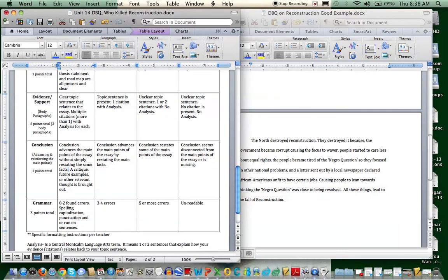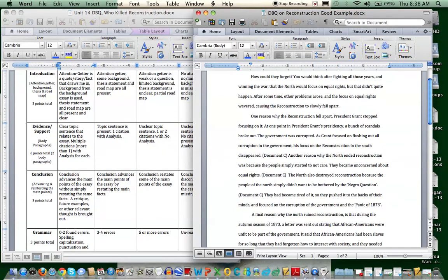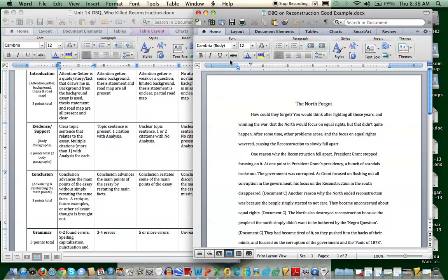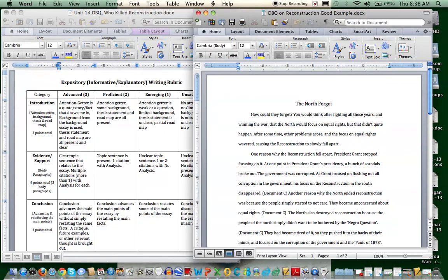Only one major run-on sentence in this, not much spelling or capitalization problem, so I gave him a 3 out of 3. So this person right here received a 14 out of 15, which is a very, very nice score. So as you're doing your DBQs, be mindful of some of these things, and maybe now you have a better understanding on how I'm going to grade these. But this was a pretty good paper. Not perfect, but pretty good.